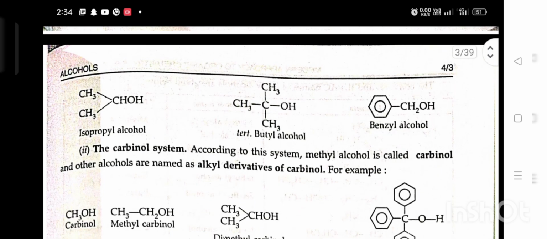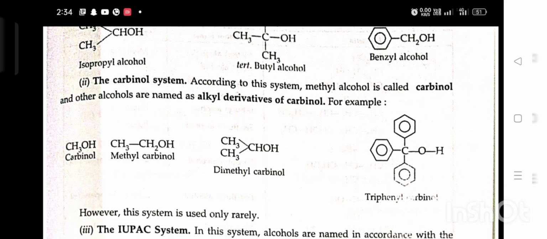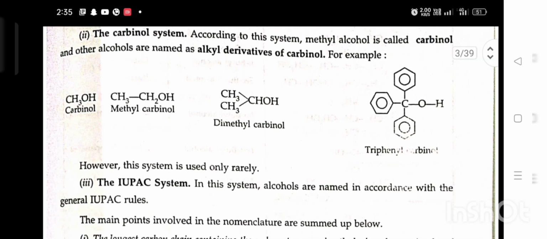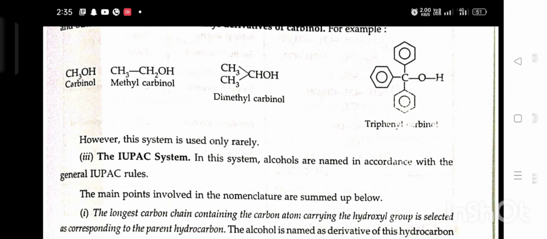Second, the carbinol system. According to this system, methyl alcohol is called carbinol, and other alcohols are named as alkyl derivatives of carbinol. For example, carbinol, methyl carbinol, dimethyl carbinol, triphenyl carbinol. However, this system is used only rarely.